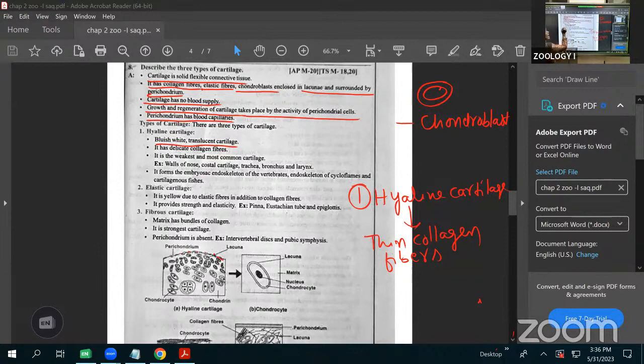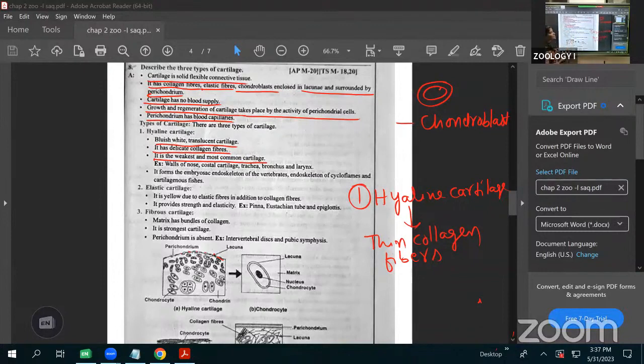It has delicate, thin collagen fibers, and it is the weakest cartilage among all the cartilages. Three cartilages are there: hyaline cartilage, elastic cartilage, and fibrous cartilage. Hyaline cartilage is the weakest because only thin collagen fibers are present. What is the color? It is bluish white with a glass appearance, also called translucent cartilage. Next, where is it present?